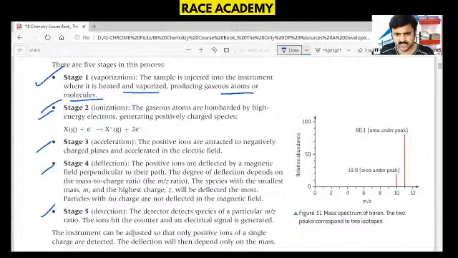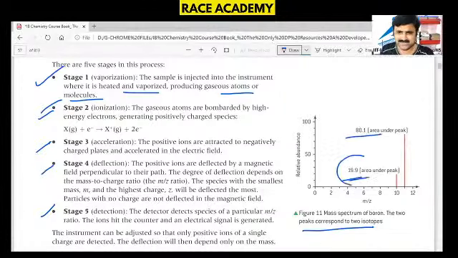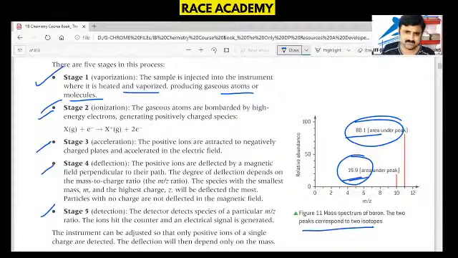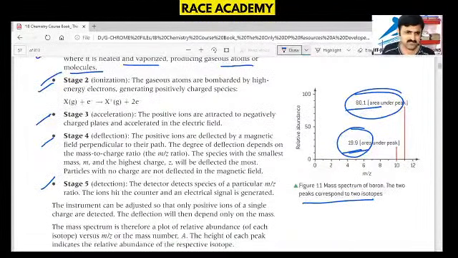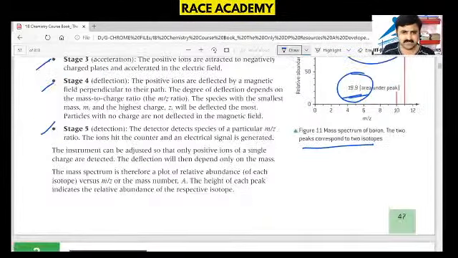Here the mass spectrum of boron is studied. The 2 peaks correspond to 2 isotopes of boron; notice the percentage composition. That means boron-10 is 19.9 percent, the area under this peak, and the other peak is 80.1 percent, another one, boron-11. That is the percentage of abundance noticed from this experimental result.